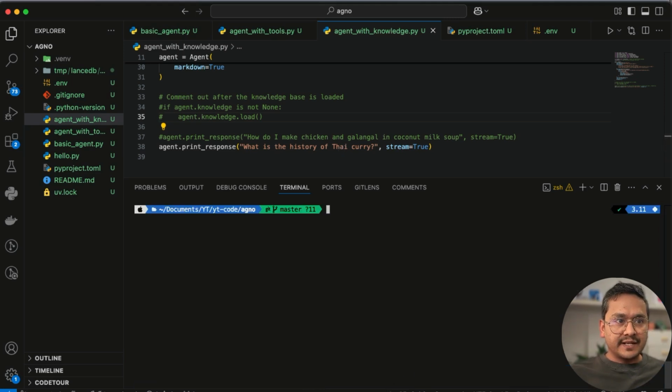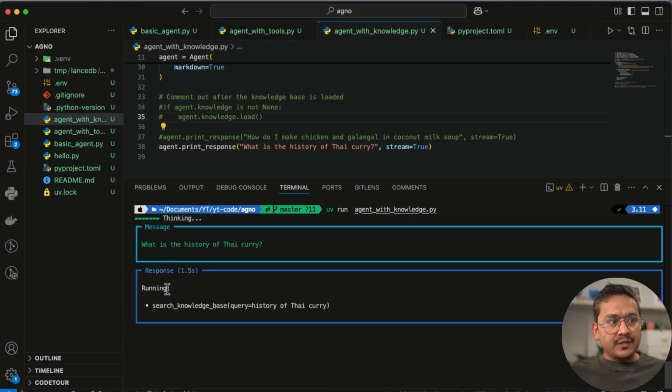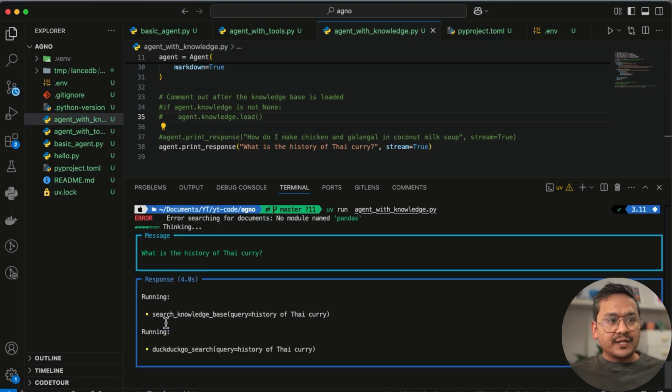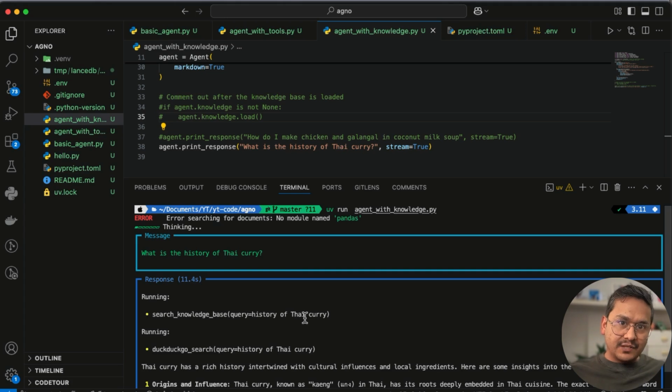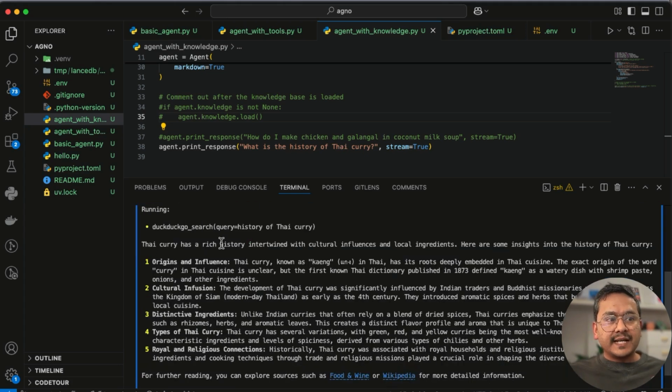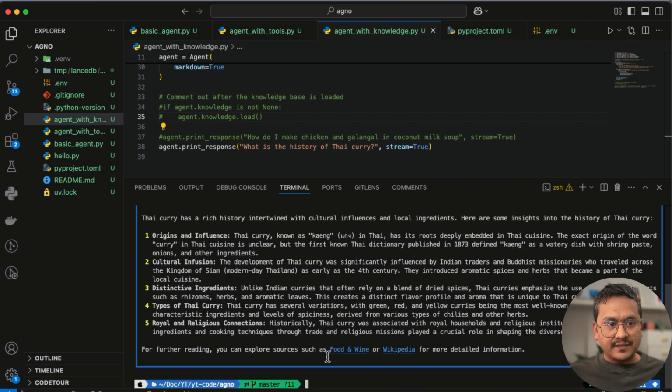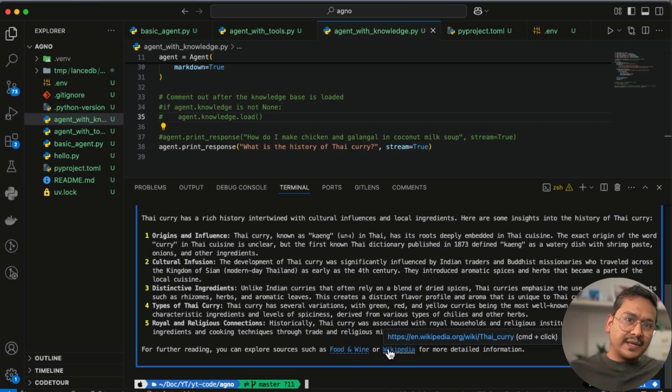I will clear the screen first and run the file. uv run agent with knowledge base. Here you can see what this is. It says search knowledge base, and again you see here history of Thai curry. As I said, that is exactly what happened. And again it is running the tools, query history of Thai curry. And now it says Thai curry has all the different things. It provides us the information. There is food and wine. There is the Wikipedia link for more details and so on. You see it takes it from Wikipedia, meaning that it went through the internet search with the help of DuckDuckGo and provided it.